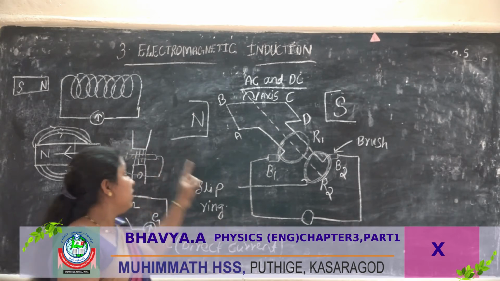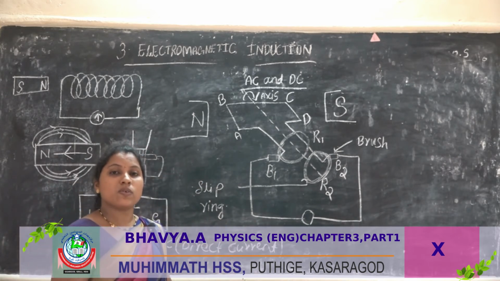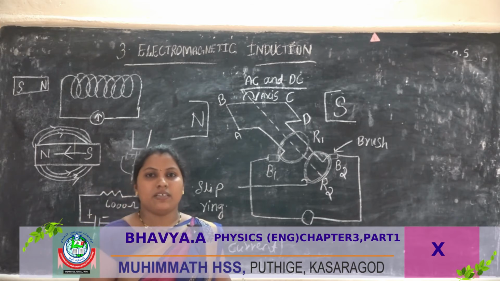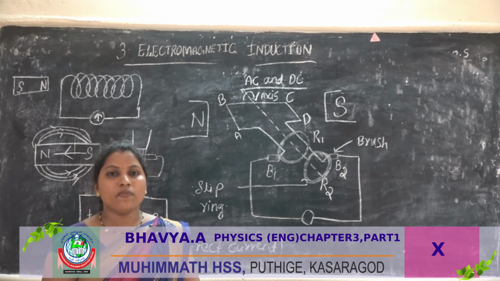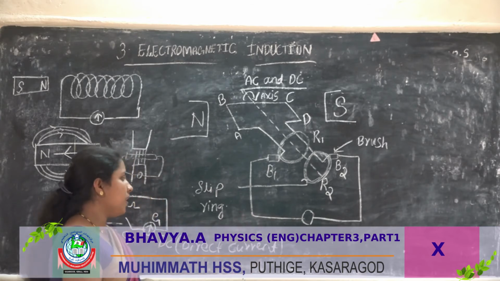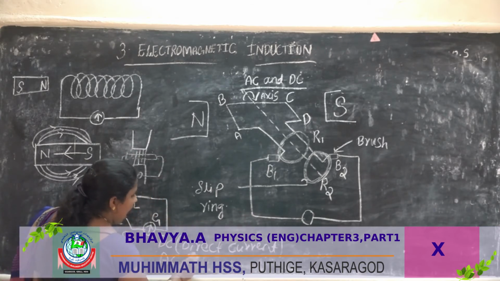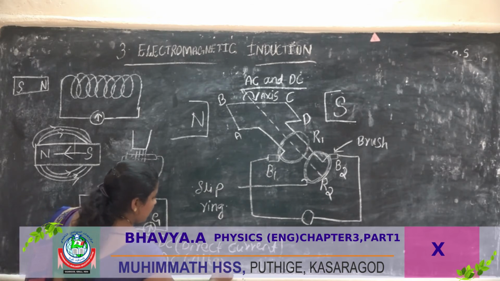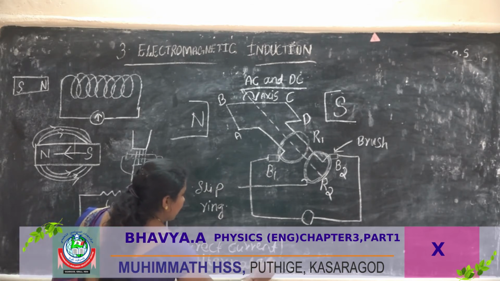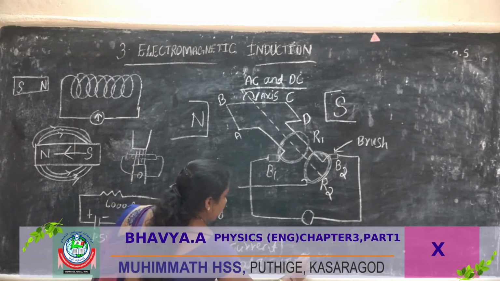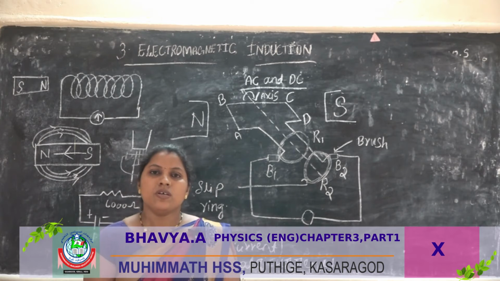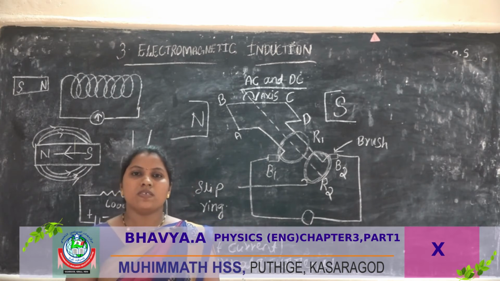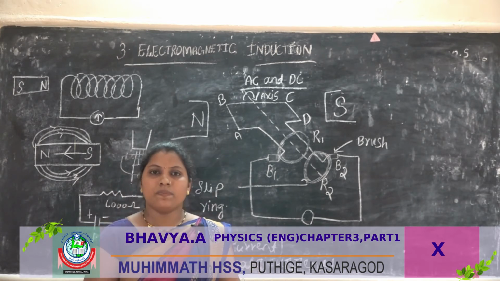But next, here it deflects in both directions, so that is called alternating current. There is a change in direction at regular intervals of time. So that is called AC, or alternating current. Some devices, for example a generator, convert mechanical energy to electrical energy.